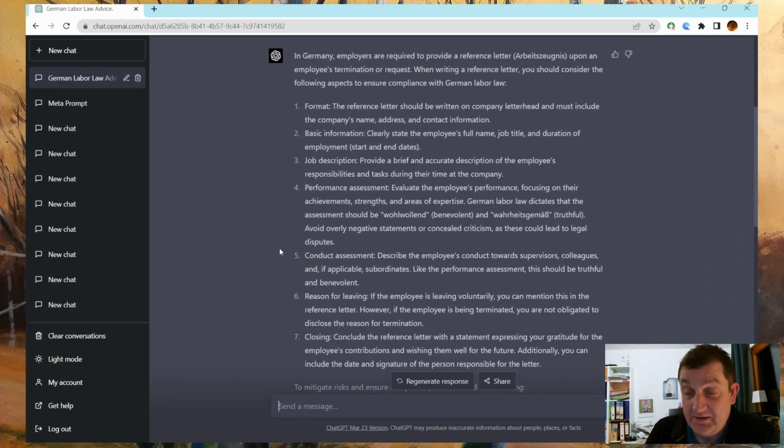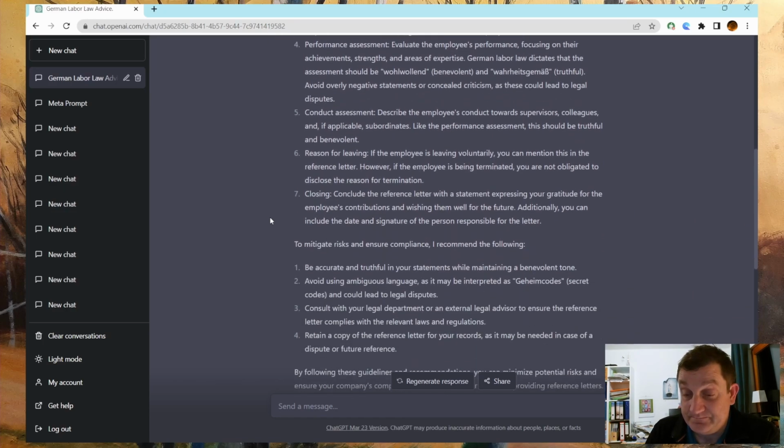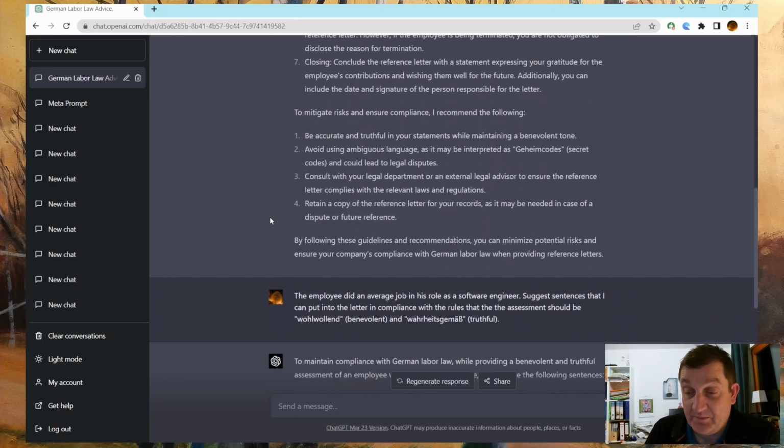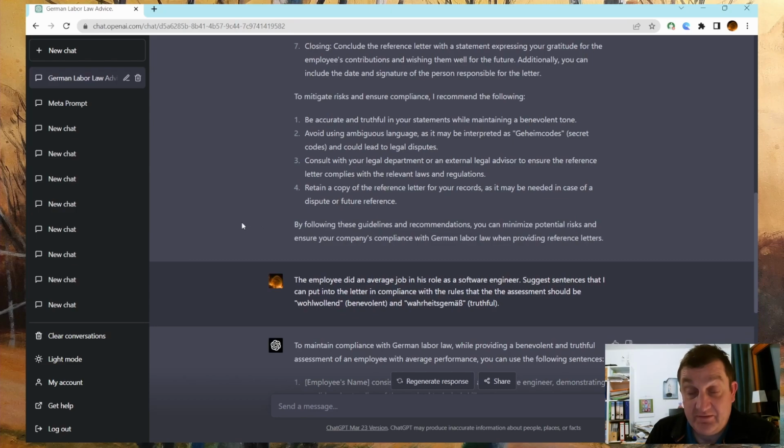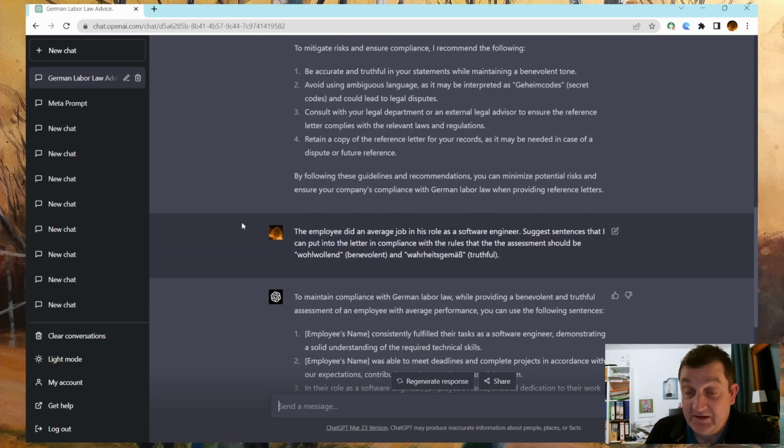What is interesting here is especially number 4, which explicitly highlights the German part of this. Namely that this has to be benevolent and it has to be truthful. In Germany, the rules are such that any reference letter has to be positively formulated. It's very, very hard to put any negative statements in there. Down here, there comes a bit more in regards to how to mitigate risk and ensure compliance. We designed the prompt to focus exactly on this.